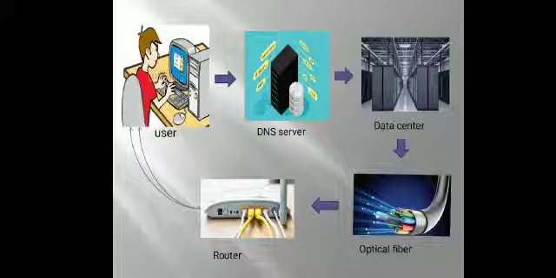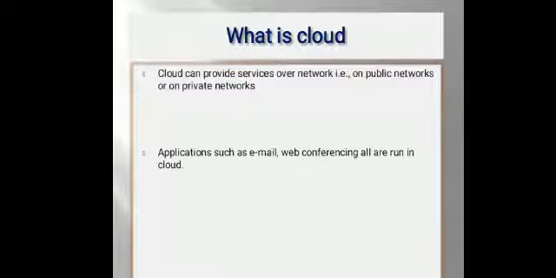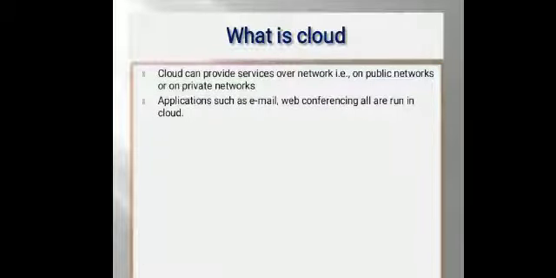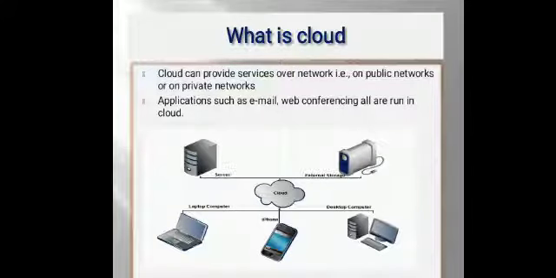This simply explains how the internet works. Then we see about cloud computing. What is cloud? Cloud can provide services over a network, that is, on a public network or on a private network. Why cloud? Instead of managing files on a local storage device, cloud computing makes it possible to save large files over the internet, and we can access the files over the internet at any time.